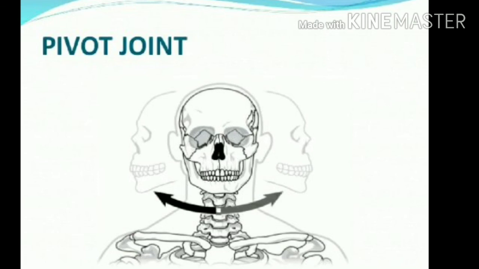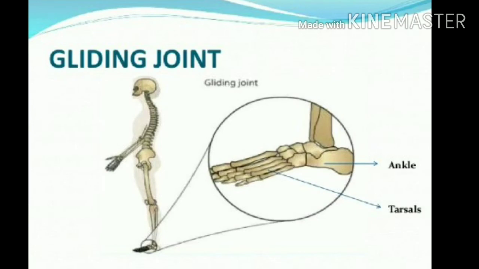Here you can see the arrangement of the bones, and in the ankle the tarsals are there. These bones are attached with each other. These small bones are called the carpals.